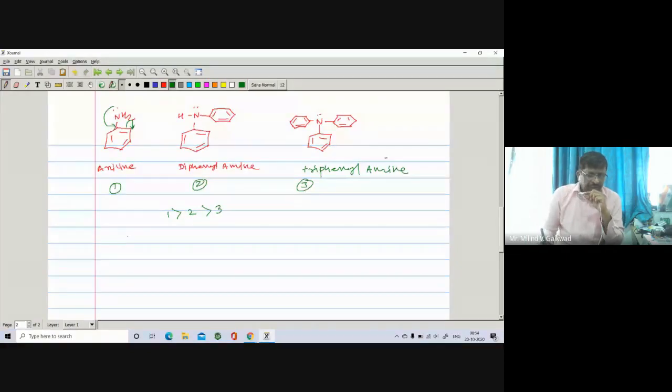Now I make some modification in this example. We can even give the pKb values.